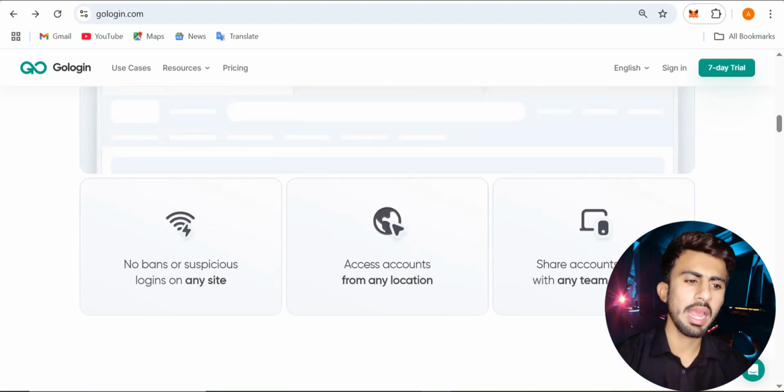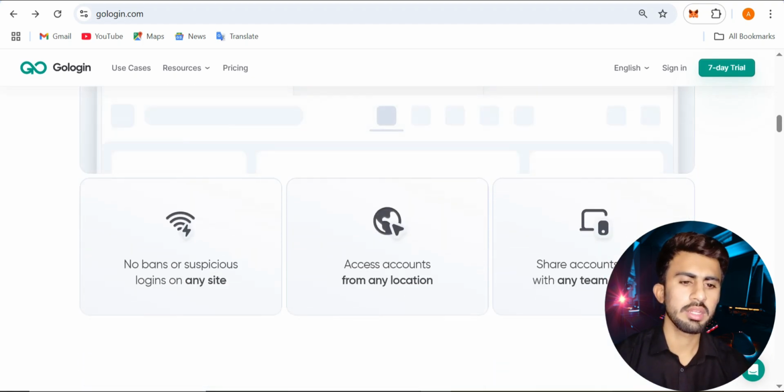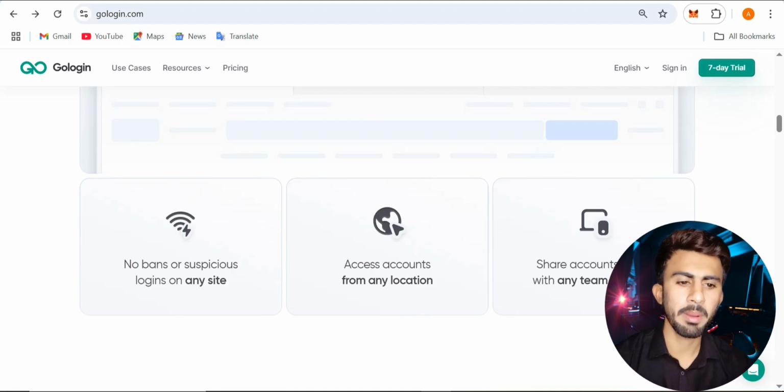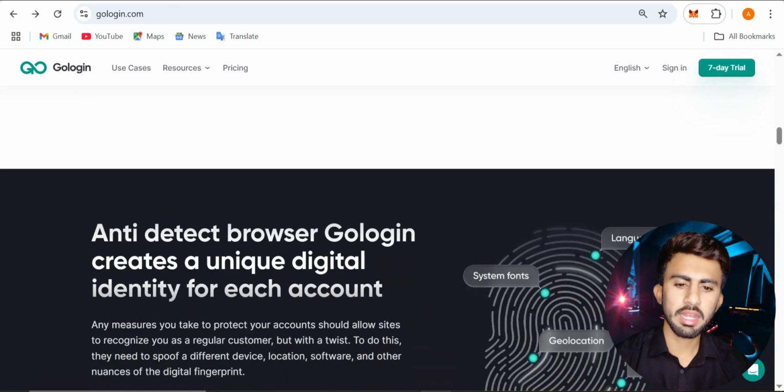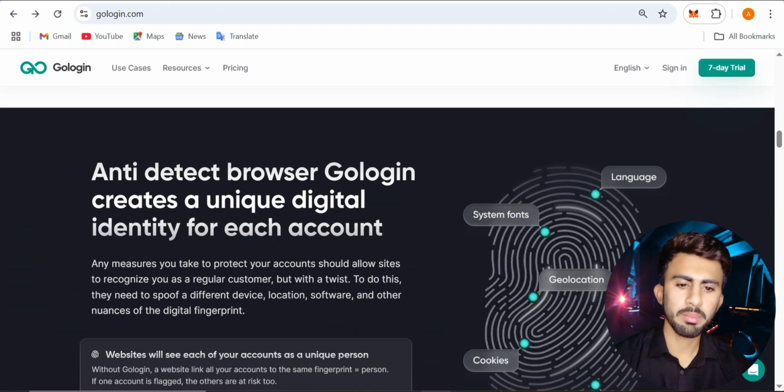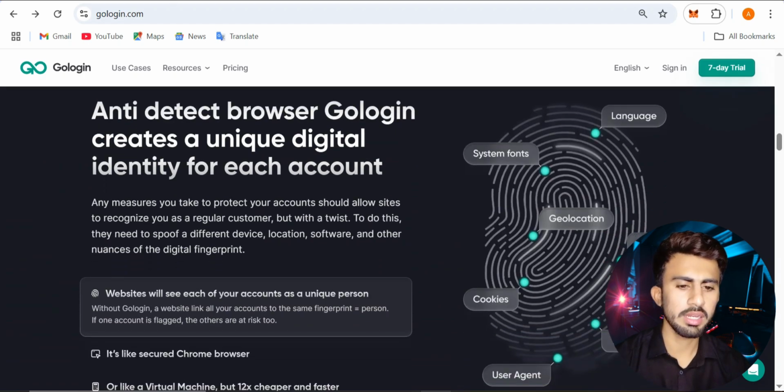Log in to any site, access accounts from any location, and share accounts easily with any team member. By sharing the account with other members, we can get benefits. The anti-detect browser GoLogin creates a unique digital identity for each account. Here are the details: language, system fonts, geolocation, platform, cookies, time zone, user agent.